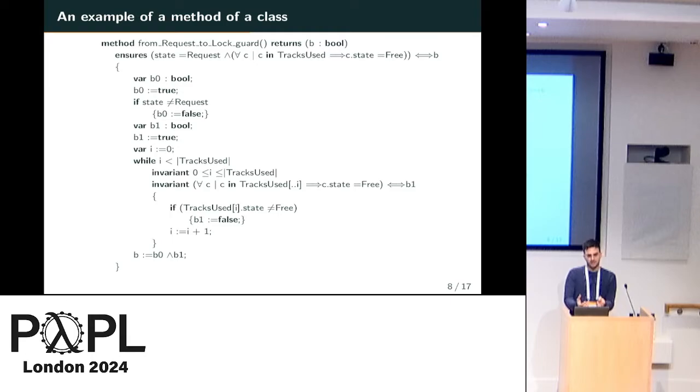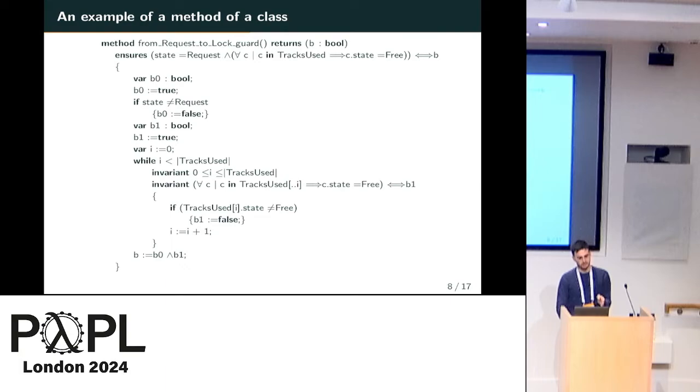The method for the guards returns a Boolean, which is true if and only if the precondition associated to the guard holds. In particular, here we see that one of the preconditions is universally quantified, so this is mirrored in the Dafny code by a while loop. And we need additional invariants in the while loop, of course, to make Dafny conclude that the body actually meets the specification. But we aim to generate those invariants with the code itself. So via some schemata, we don't need a model checker for this kind of invariants.